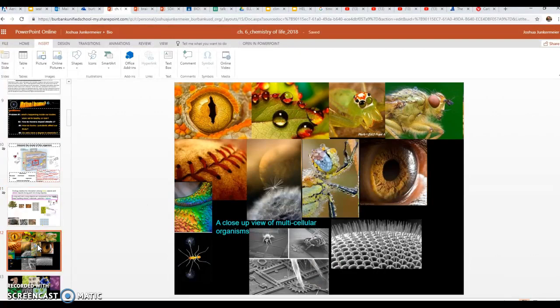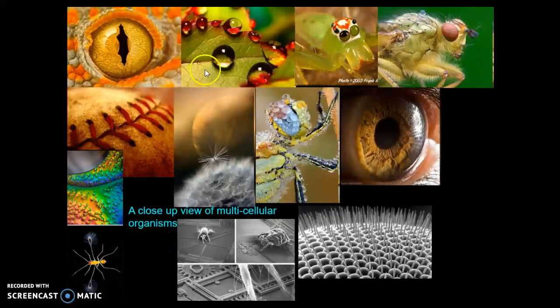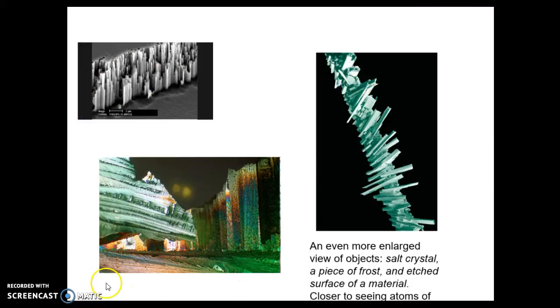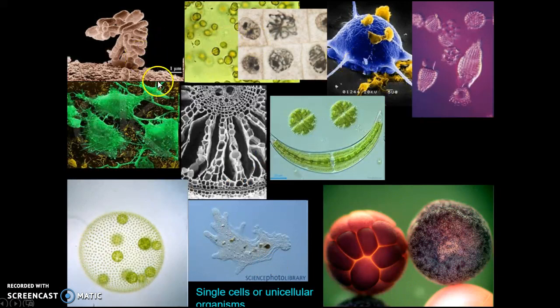Let's zoom in. Check this picture out. It's beautiful, right? As we zoom and look at the details of organisms, we see how complex they are. But still, even zooming in on something so much is nowhere near getting to see the atoms that make it. Here we've zoomed in enough to see the cells that make different organisms. Some are single-celled organisms. Some organisms are only made of single cells.